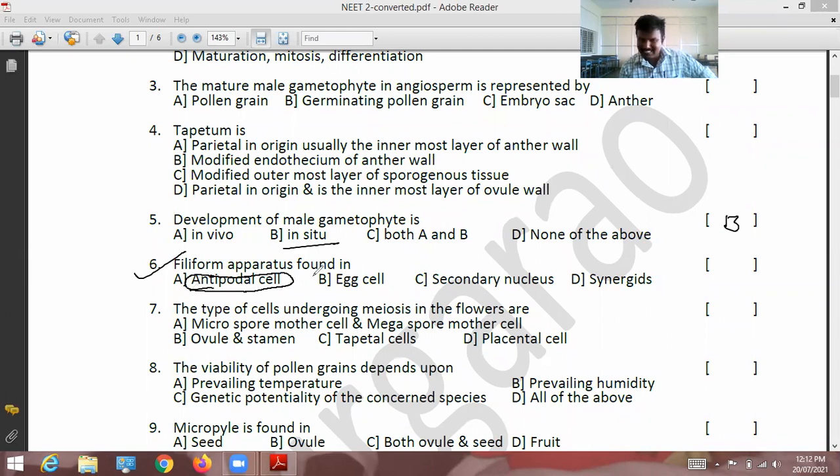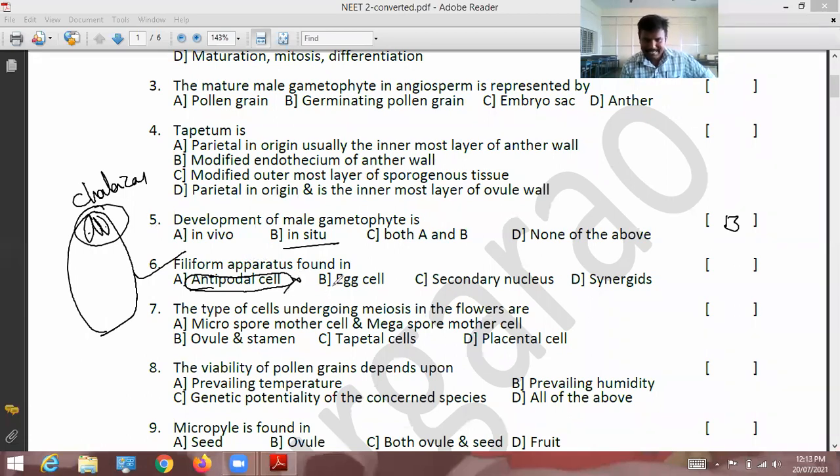Antipodal cells we cannot relate. If you practice the embryo sac diagram, you can see these three are antipodals towards the chalazal end. So antipodal cells and filiform apparatus have no relation.